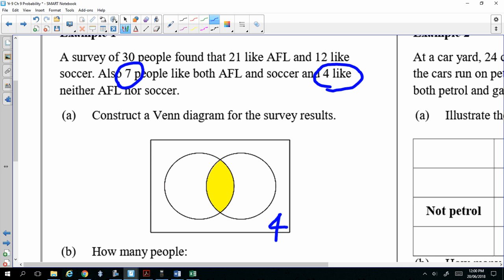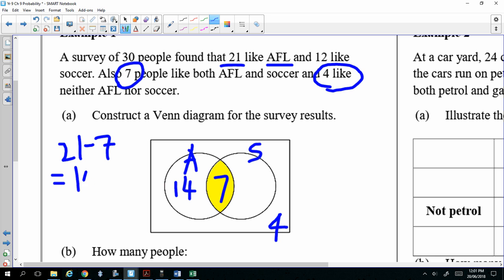Put the people who like both in the middle, okay? We're going to denote A for AFL, S for soccer. Yes, 21 will include those who like both. That's why when you add it up, it went over, because the 21 actually includes those who like soccer as well. So for those who like AFL only, you have to subtract 7 from 21. So 14 people only like AFL and don't like soccer. But if you include those who like soccer as well, there's 21 who like AFL.